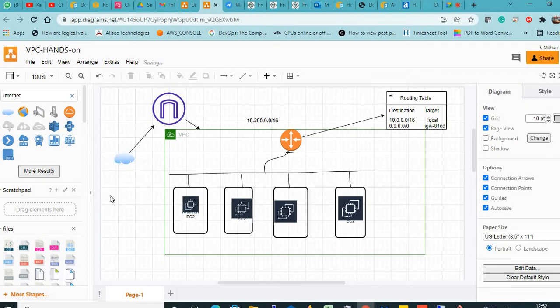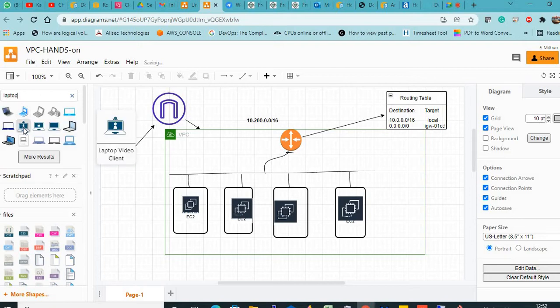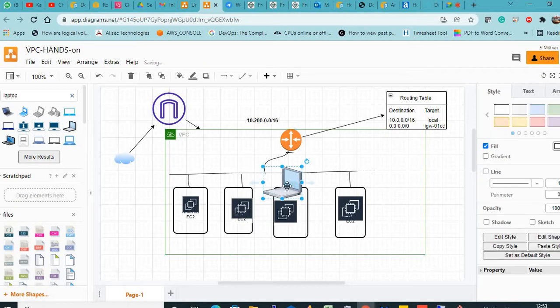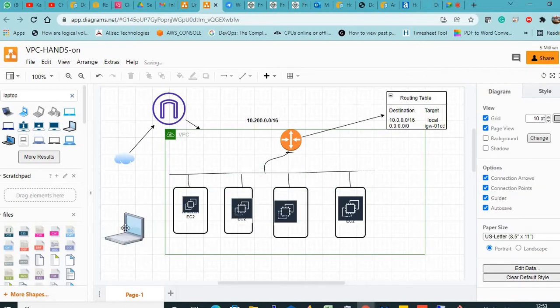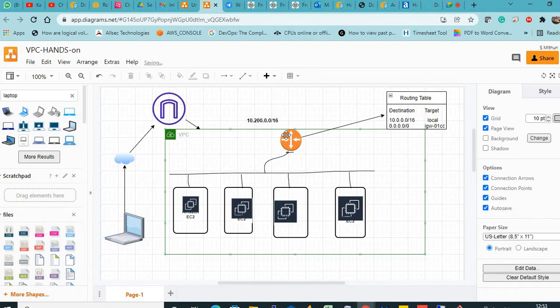From the laptop I will be able to connect. So this is my laptop. I will connect to the internet, and from the internet I will come here, because there is a rule. Clear?